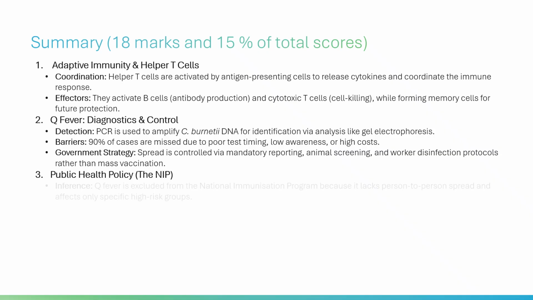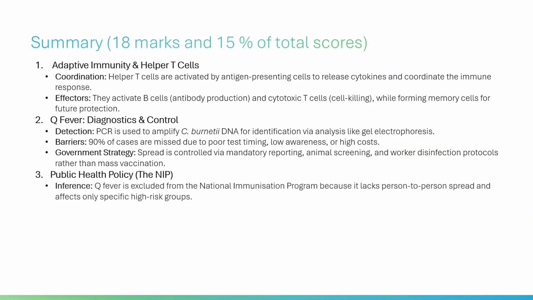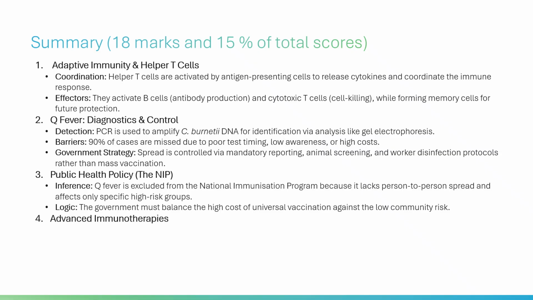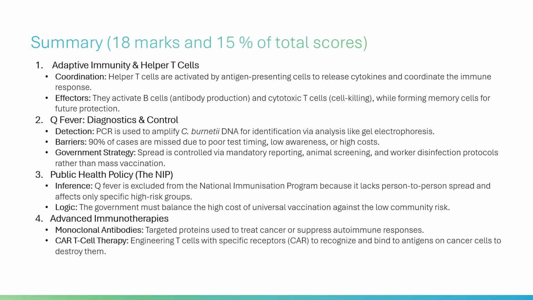Public health policy, the NIP. Inference: Q fever is excluded from the National Immunisation Program because it lacks person-to-person spread and affects only specific high-risk groups. Logic: the government must balance the high cost of universal vaccination against the low community risk. Advanced immunotherapies: monoclonal antibodies, targeted proteins used to treat cancer or suppress autoimmune responses. CAR T-cell therapy: engineering T cells with specific receptors, CAR, to recognize and bind to antigens on cancer cells to destroy them.